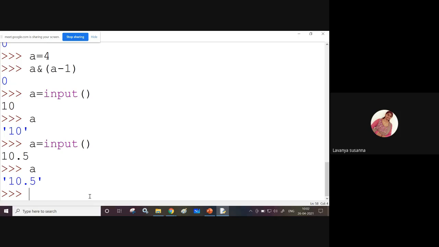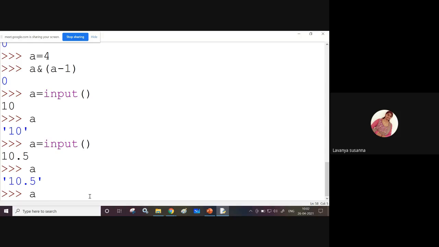If anything is enclosed in single quotes, that means it is a string, right? Here you have entered a float value, but it is displaying a string value. Why? Because by default, this input function will take any value as a string value only. If you want an integer, just use the int function. You need to use the int function.